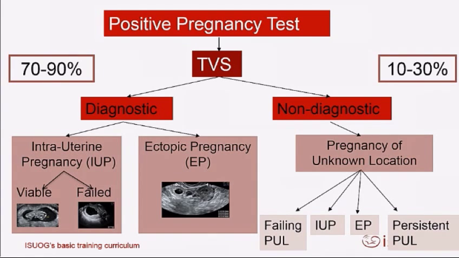Okay, and now we're just going to take it a step further because obviously we also want to know with our intrauterine pregnancy group, do we have a viable pregnancy or is this a failed intrauterine pregnancy? Also, we want to know what's happened to these pregnancy of unknown location groups, so these women who we can't define the location or the viability of the pregnancy on that initial scan. And we want to find out who of these have got intrauterine pregnancies, who's got an ectopic pregnancy, and whose pregnancy has failed.